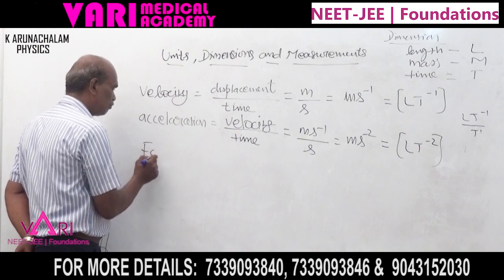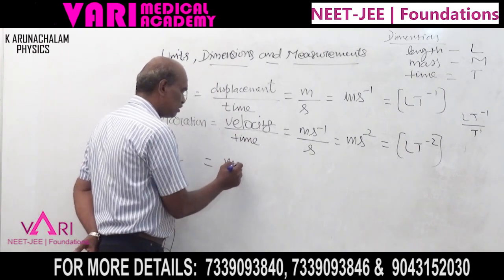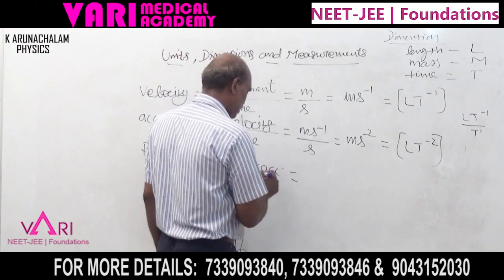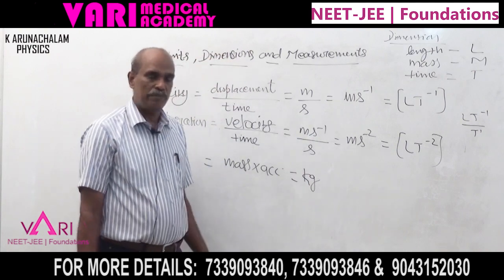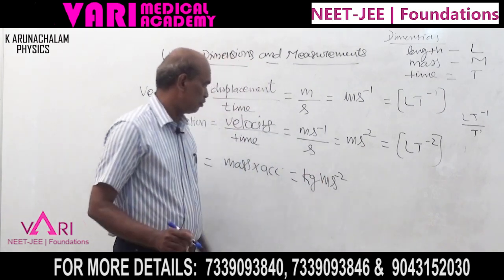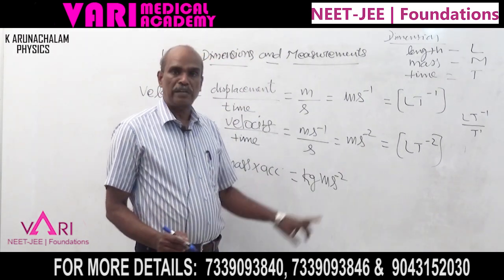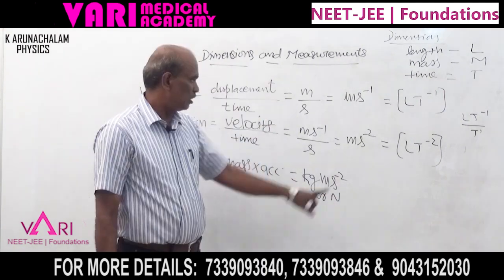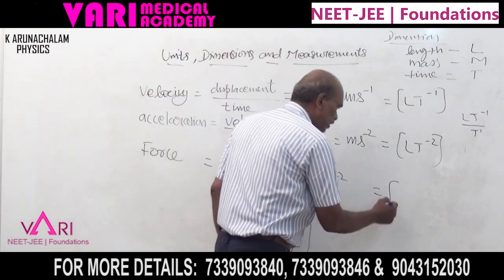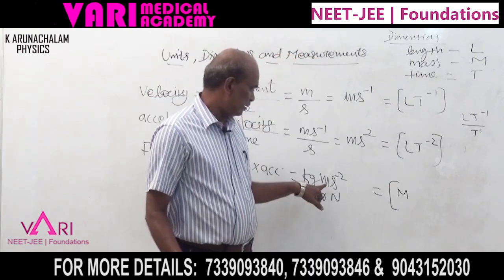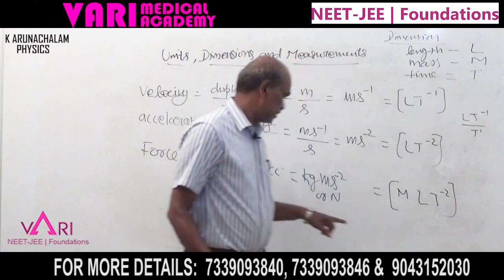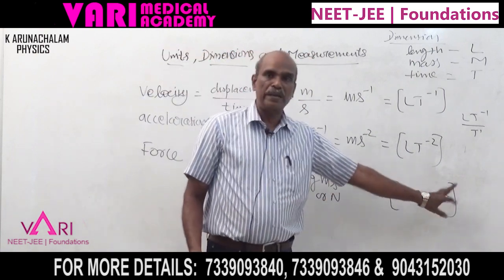What is the formula for force? The formula is mass into acceleration. The SI unit of mass is kg, kilogram. The SI unit of acceleration, as we just discussed, is ms power minus 2. So the SI unit of force is kg ms power minus 2, or Newton. Now, what is the dimension for force? For kg it is M, for meter it is L, and for second it is T power minus 2. So the dimension of force is MLT power minus 2.